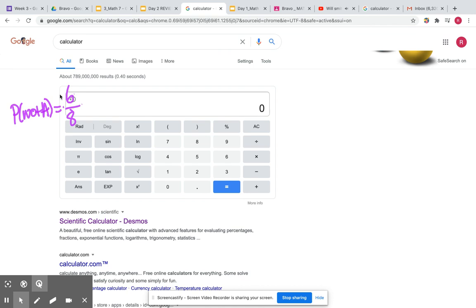It's very simple to convert a fraction to a decimal with a calculator. You always start with the top number. The top number for this probability fraction is 6. Now remember that this line right here, I'm going to use red to emphasize it, represents division. So you're going to do 6 divided by the number 8, and then click enter or equals. This fraction turns out to equal 0.75.